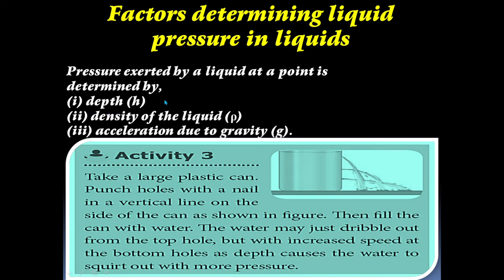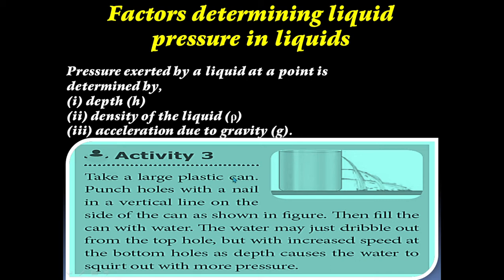When the depth changes, pressure also changes. Second, density of the liquid. Based on the density, the value of the pressure will be calculated. The last one is very important: acceleration due to gravity. Gravitational force decides the value of the pressure. So first is depth, second is density of the liquid, third is acceleration due to gravity.